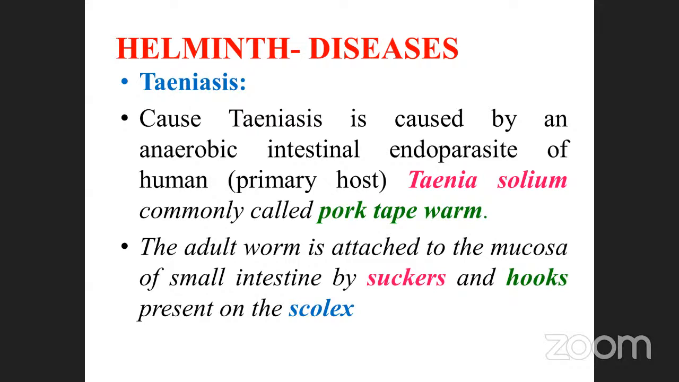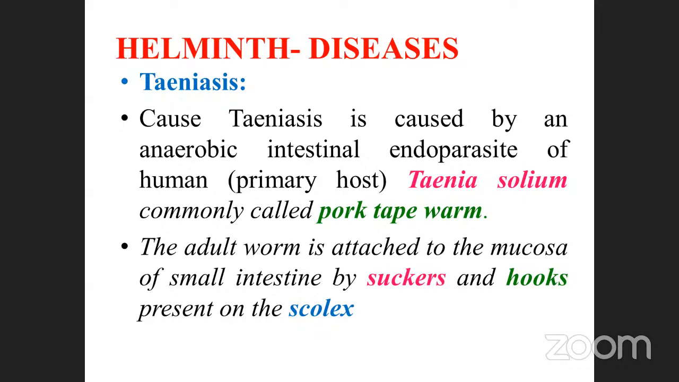Taenia is caused by one of the worms called Taenia. Taenia is an anaerobic intestinal endoparasite of humans. This is called the primary cause. Taenia is commonly called the pork tapeworm. Pork is nothing but the meat of pig. The adult worm is attached to the mucosa of the small intestine by suckers and hooks present on the scolex. This is the head part of the Taenia tapeworm.